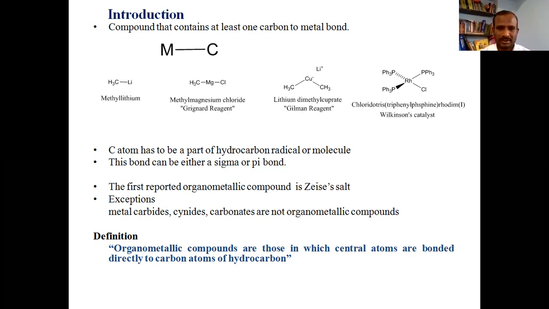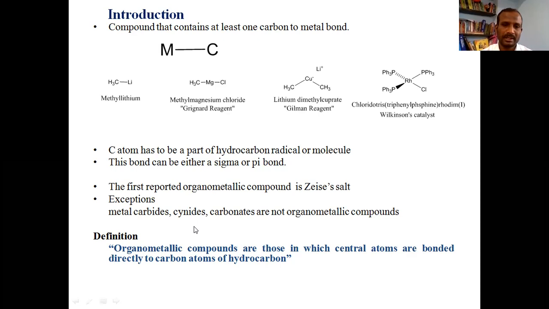Apart from this, there are compounds which have a carbon metal bond, but still we don't classify them as organometallic compounds. It is because, as I mentioned already, the carbon has to be a part of a hydrocarbon. Sometimes that carbon may not be part of a hydrocarbon, and in such cases we don't call that compound organometallic. For example, metal carbide, metal cyanide.